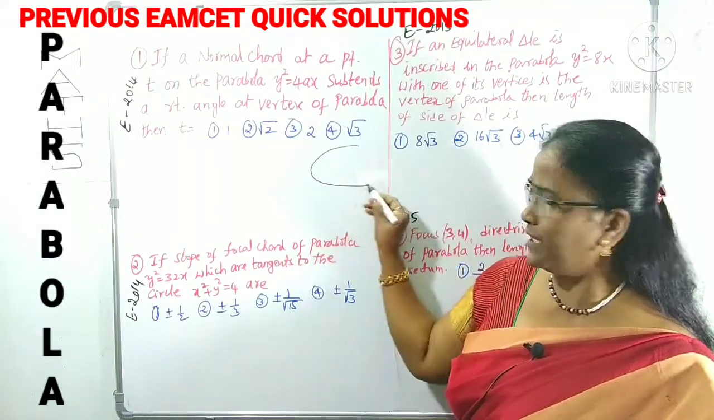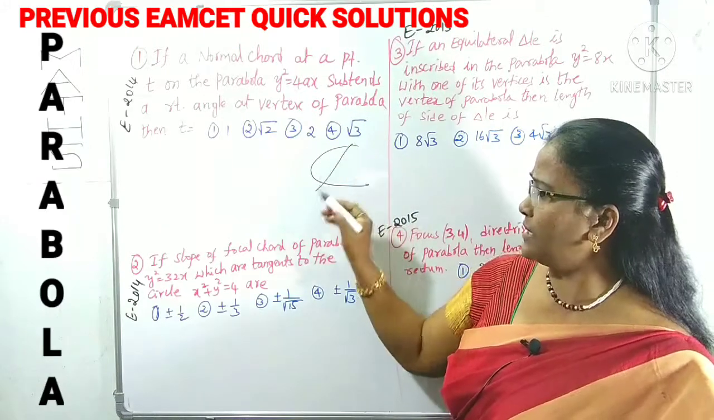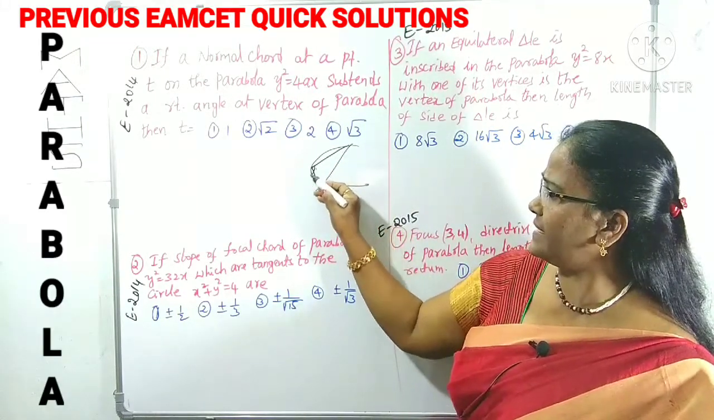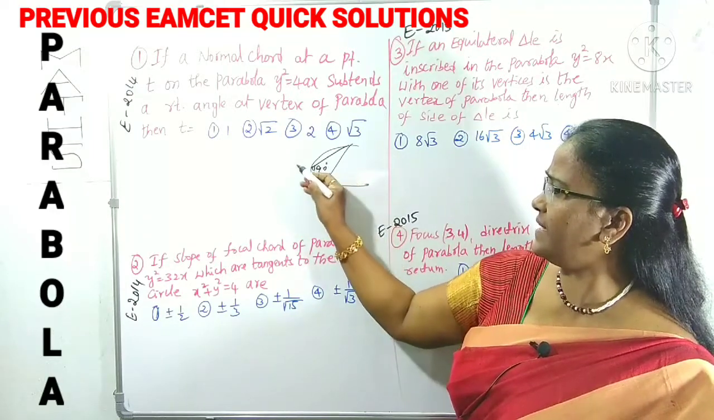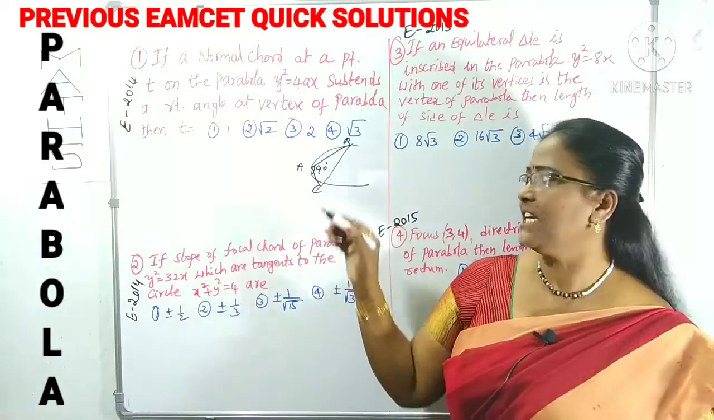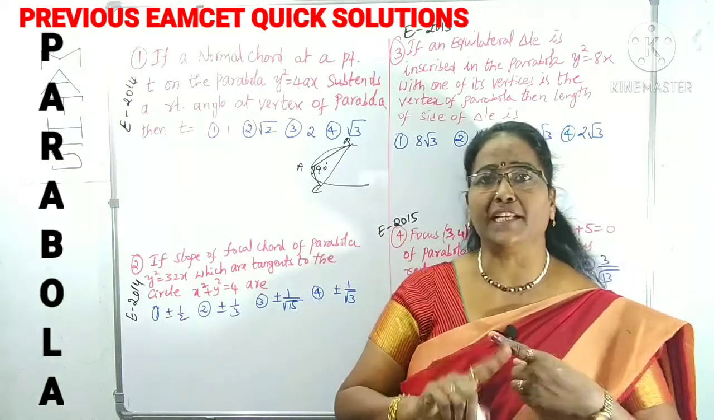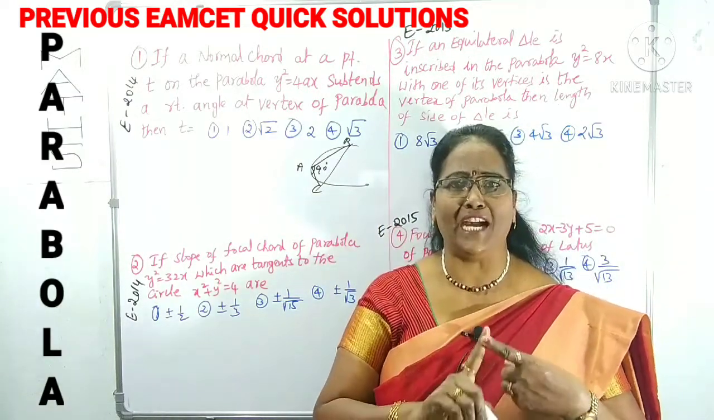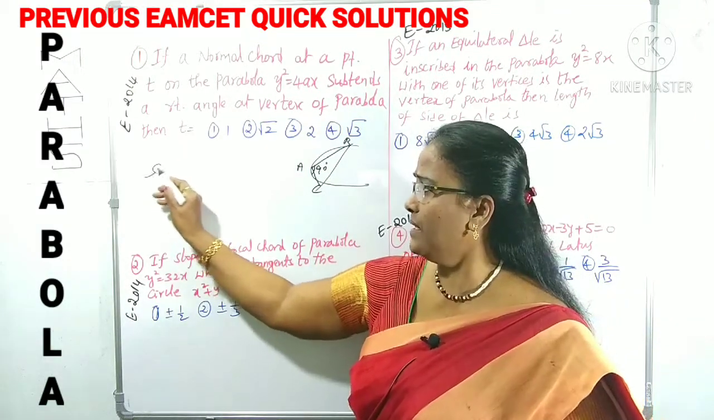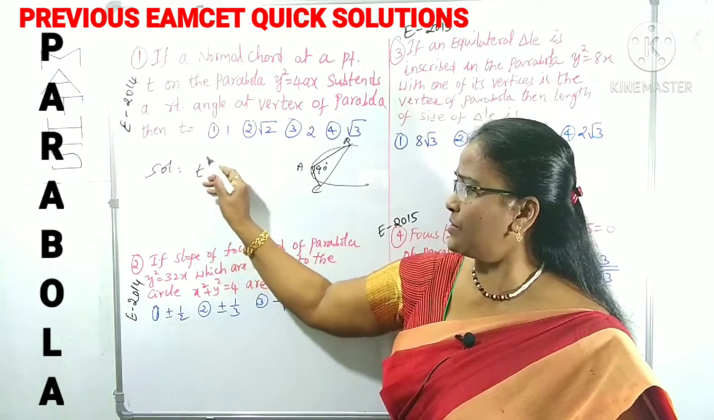Suppose this is a parabola. This is the normal chord, which subtends a right angle, that means 90 degrees, at the vertex. A is the vertex, and BC is a normal chord. If it subtends a right angle at the vertex, there is one super duper tip I have given in that video. Please refer to that one. That is t squared equals 2.